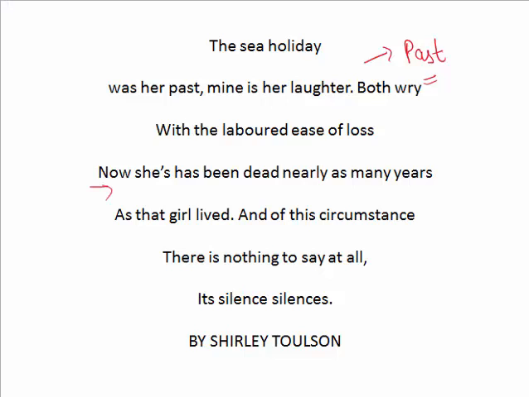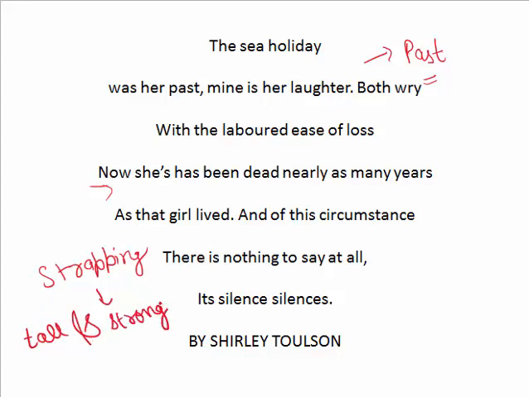So here I used the word strapping. What is the meaning of strapping? Strapping means tall and strong looking. This word is especially used of a young person. If I use this word in a sentence, we can say, he was a strapping lad with broad shoulders and good build. Okay, I hope you get the point.